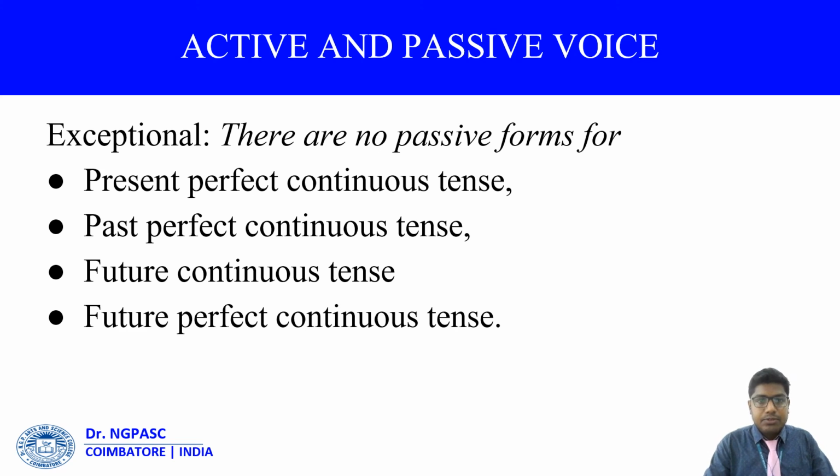And for some exceptions, there are no passive forms for the remaining tenses: present perfect continuous tense, past perfect continuous tense, future continuous tense, and future perfect continuous tense. We have to omit the passive form for all 4 tenses.